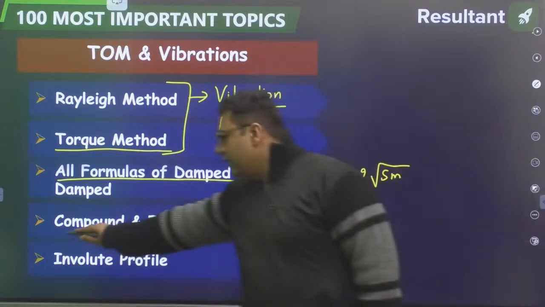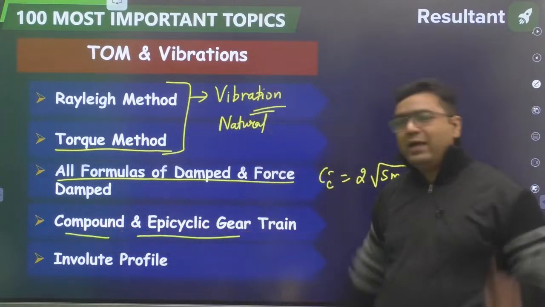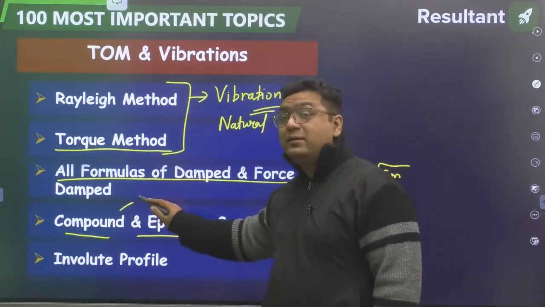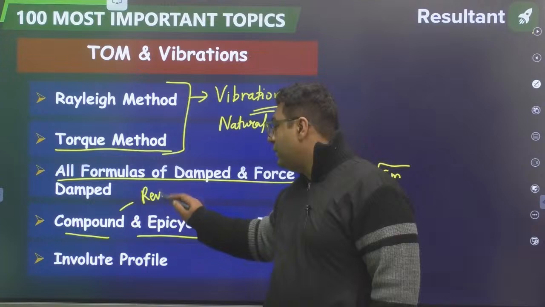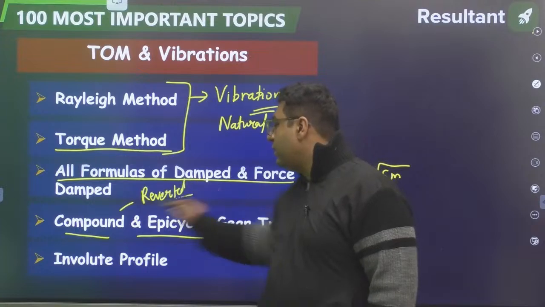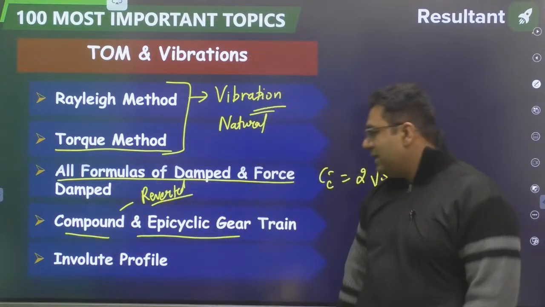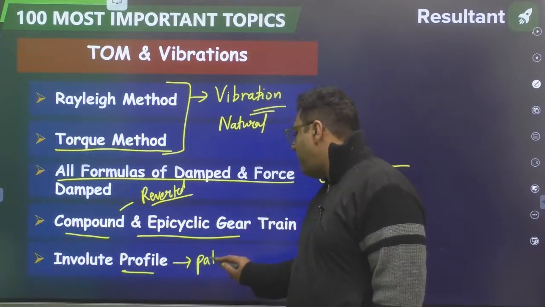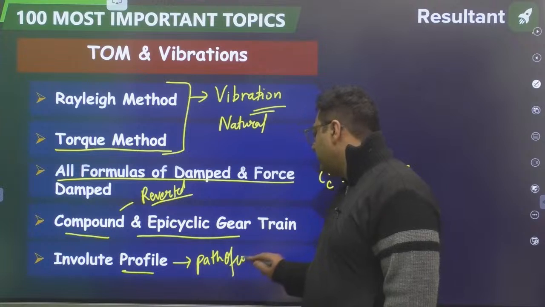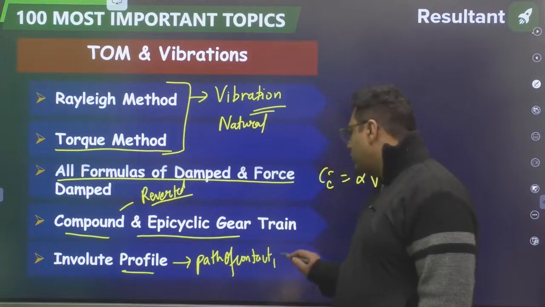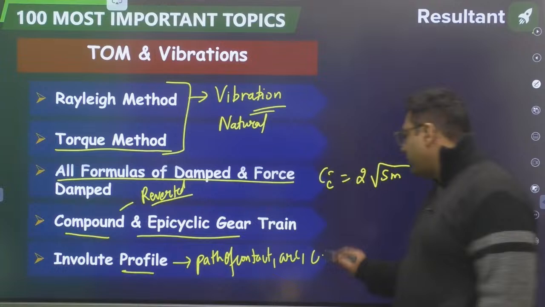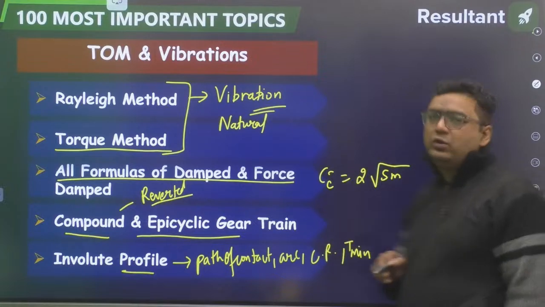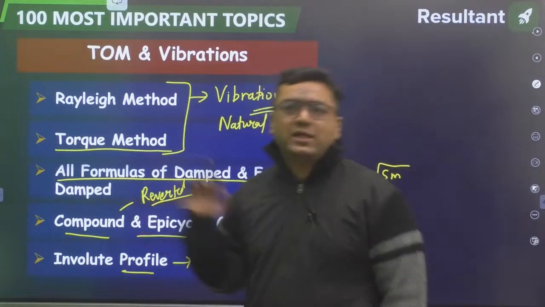Then my dear, in gear train, compound or epicyclic, anyone will be asked. Then my dear, you know that reverted is also compound. So on reverted gear train, compound principles are valid. Then my dear, involute profile, here you need to talk about path of contact, arc of contact, contact ratio, and minimum number of teeth. So these formulas you need to remember for involute profile. Questions are coming.